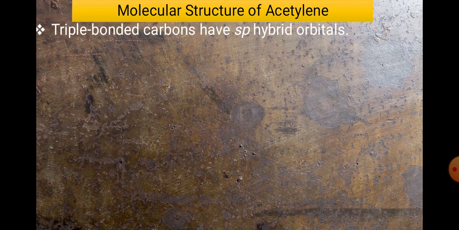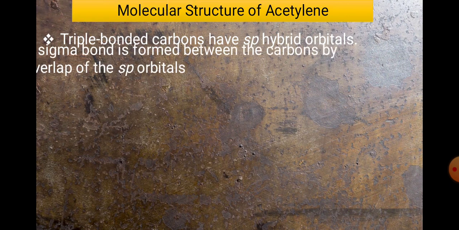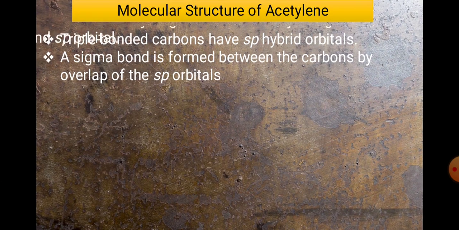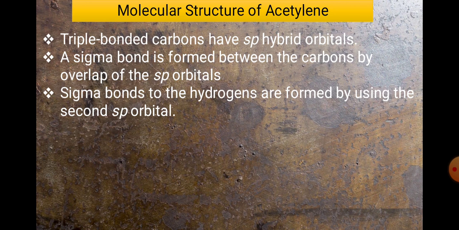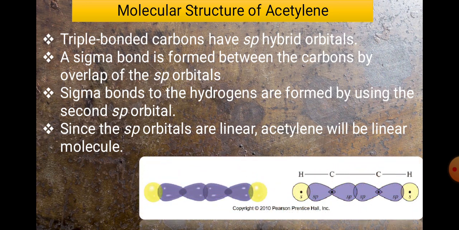You know that it is a carbon-carbon triple bond, so the hybridization should be sp. The triple-bonded carbons have sp hybrid orbitals, and a sigma bond is formed between the carbons by sp-sp overlapping. The sigma bonds to the hydrogens are formed using the s orbital of hydrogen and the sp orbital of carbon, again with the same hybridization. So that's why the molecule is linear, as sp orbitals are linear. So the structure should be like this. This is the structure of acetylene, a linear molecule.